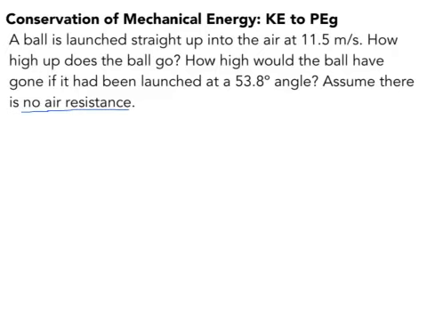Okay? So, in the beginning, or initially, what we have is this ball being launched straight up, right, with some velocity of 11.5 meters per second. And that's at some moment in time, which we'll call the initial moment. And then later in time, it's sitting here at the top, and it's been elevated by some height, h, and the velocity at this moment is 0.